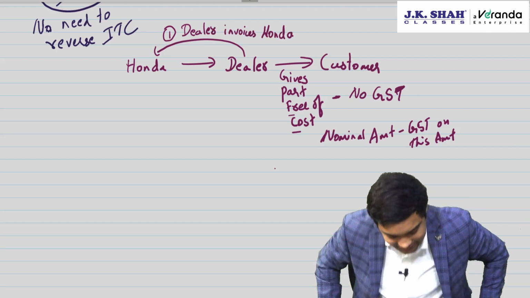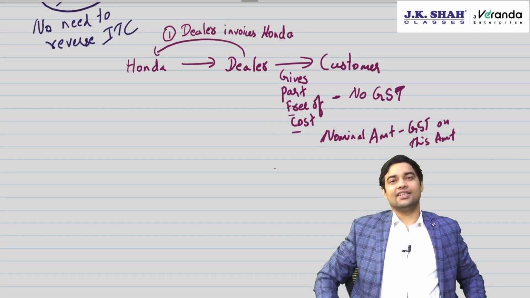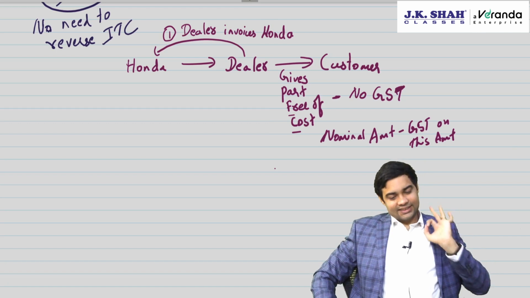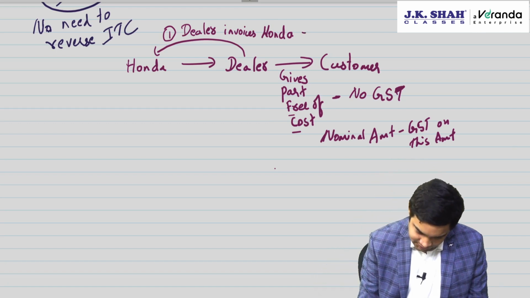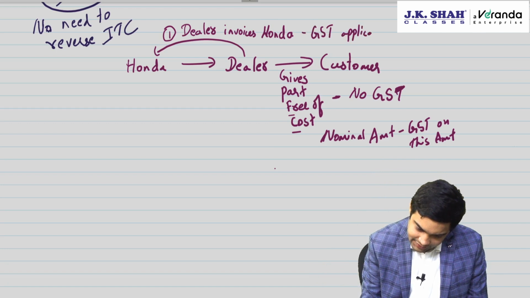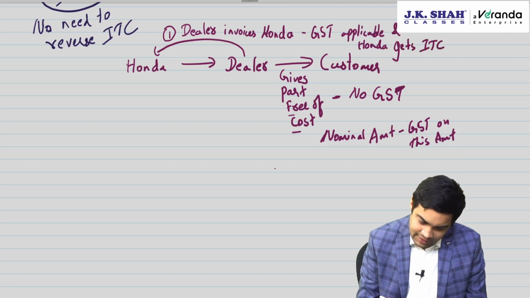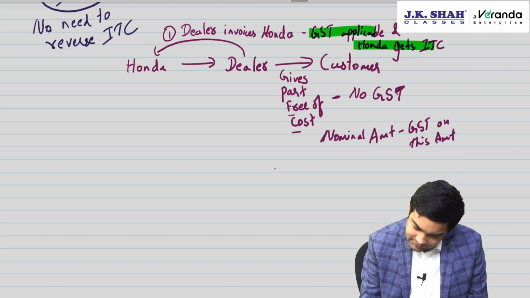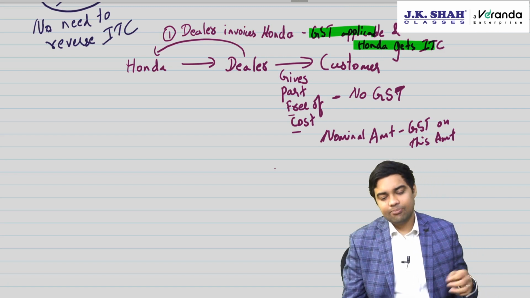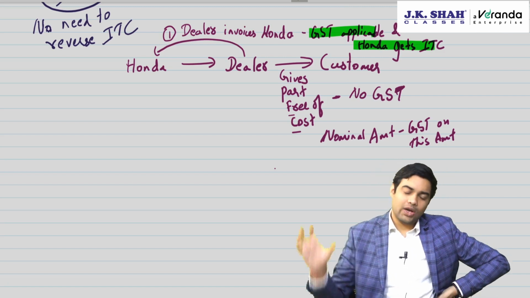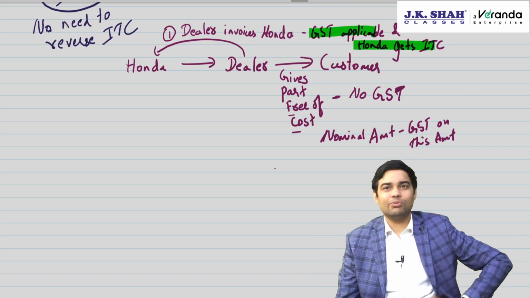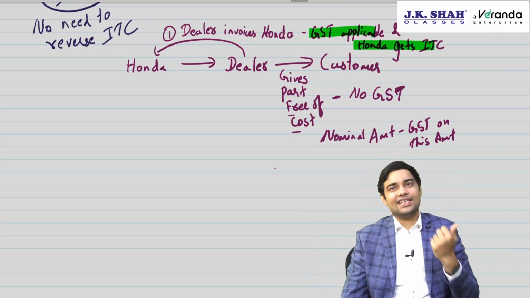Now when the dealer is invoicing Honda, the question is whether GST will apply. GST is applicable and Honda gets ITC. So if you see carefully, this does not have any impact because one person is generating output, the other person is getting ITC.